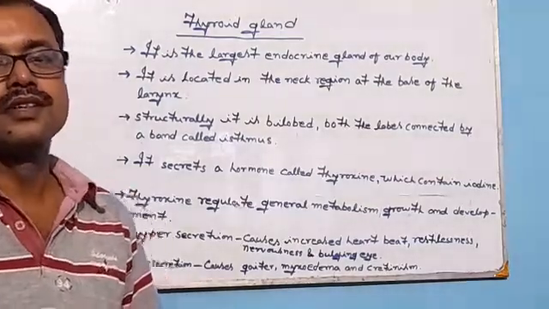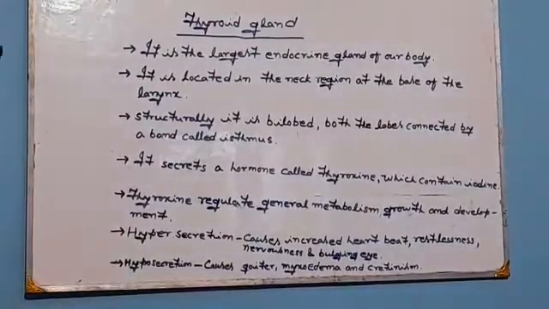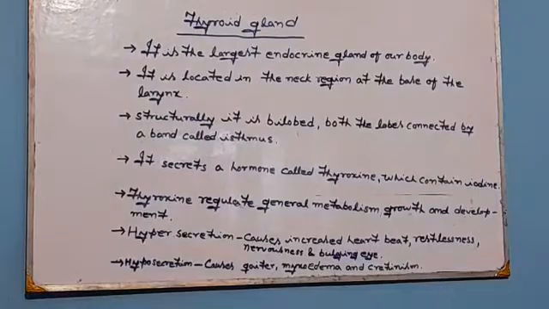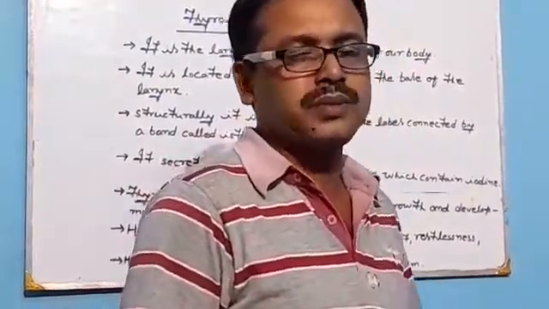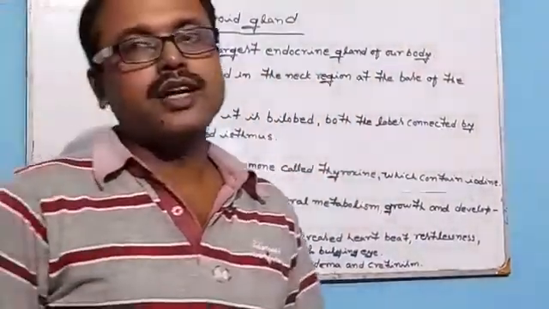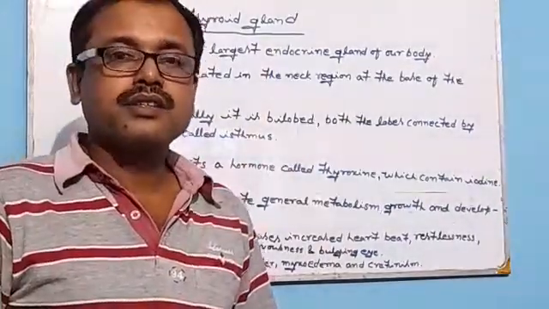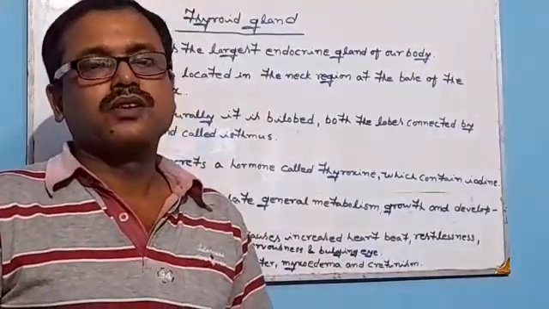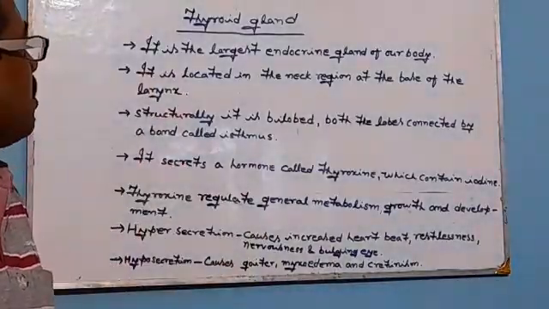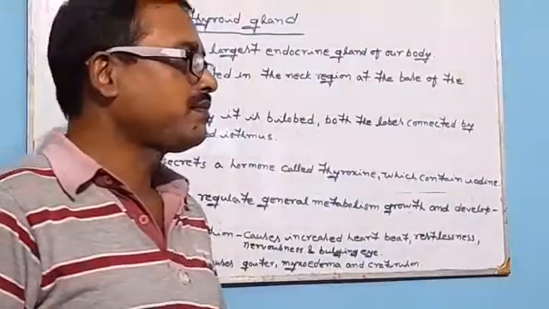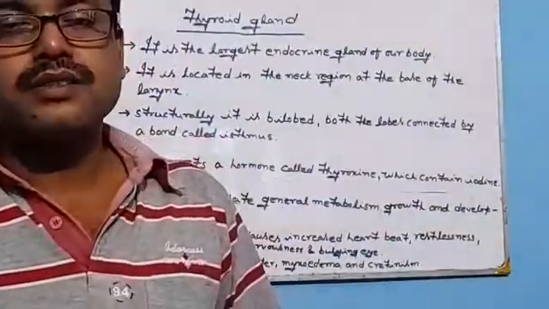Good morning, students. In this video, we are going to study the chapter Endocrine System, the topic different kinds of endocrine glands. There are different kinds of endocrine glands present in our body, such as thyroid, parathyroid, adrenal, pancreas, testes, ovaries. But out of these we have to read only 4 types of endocrine glands, which are the thyroid gland, adrenal gland, pituitary gland and pancreas.